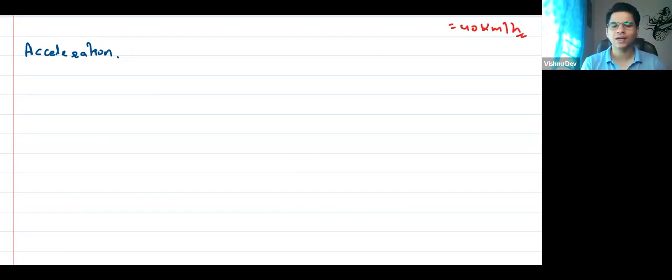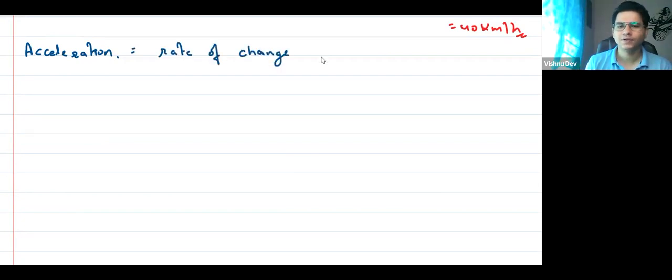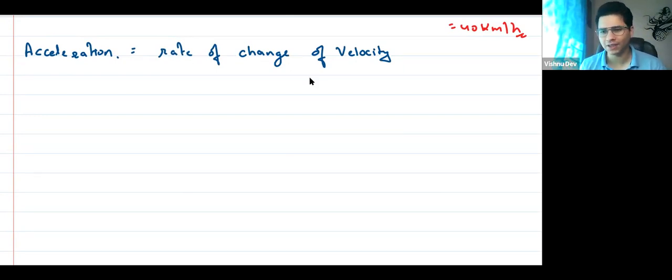That's why acceleration is also a vector quantity. So I can say acceleration is the rate of change of velocity.